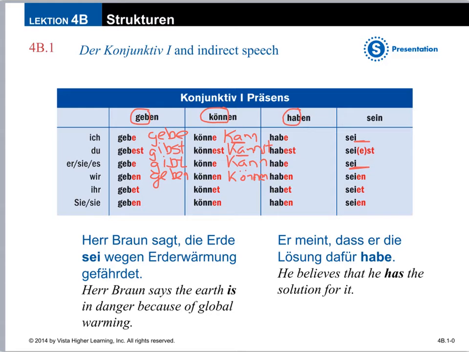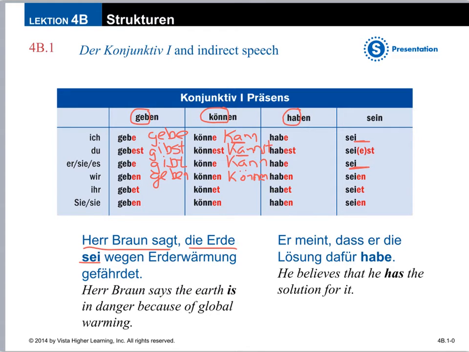So this is indirect speech. So for example, Herr Brown says, the earth is, die Erde sei. I'm saying die Erde sei instead of die Erde ist because this is me telling you what Herr Brown said. I don't know if it's true. It's indirect speech. I'm just passing it on. So me changing the verb form to Konjunktiv I instead of using ist is telling you that I'm just passing that information along. It's not something that I for a fact know to be true.